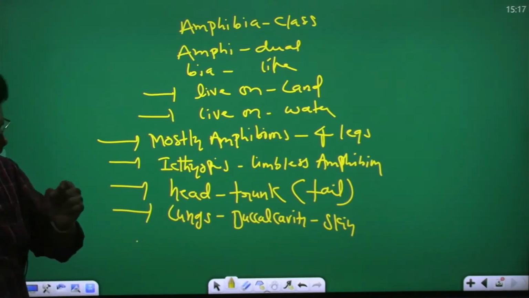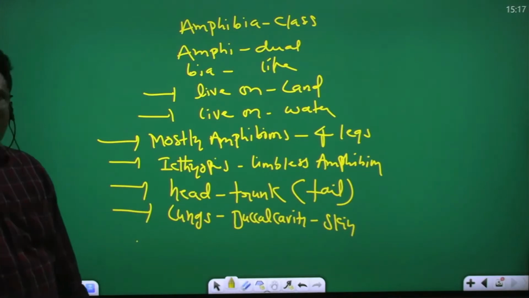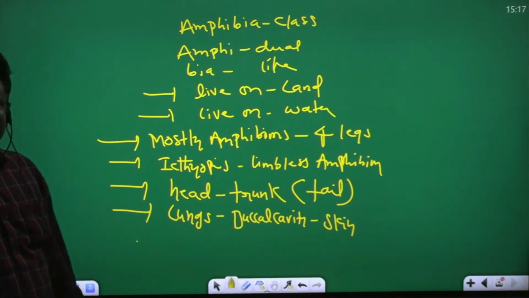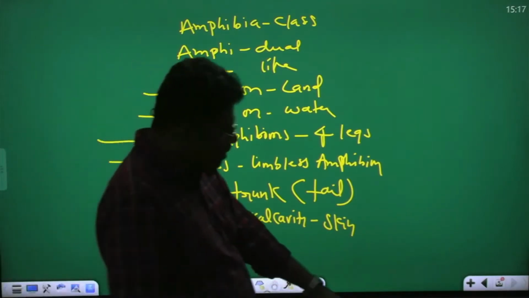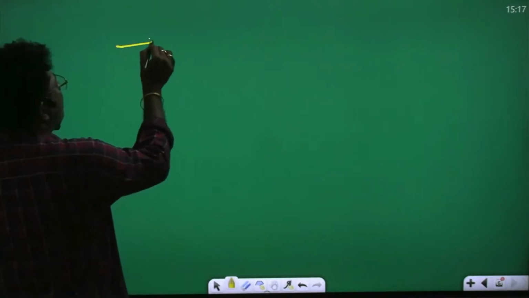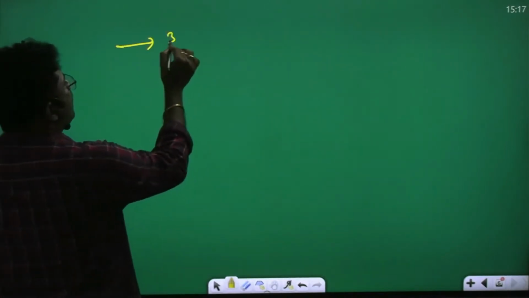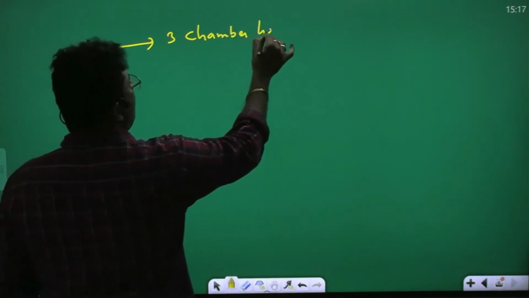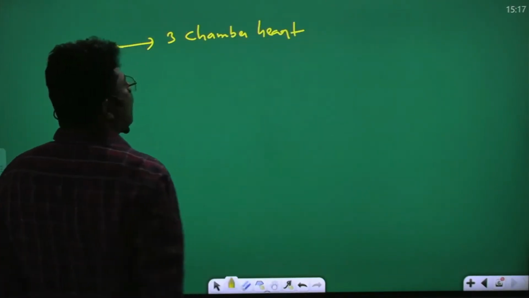Some amphibians also have the tail. Amphibian respiratory organs are lungs, buccal cavity, and skin. So these are the amphibian characters. In the amphibia, a three-chamber heart is present.